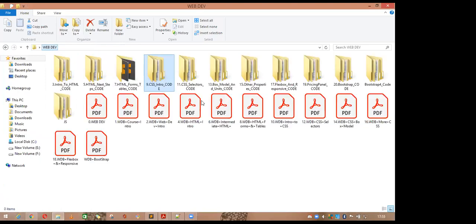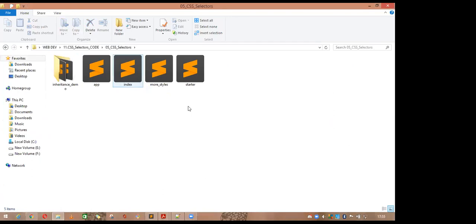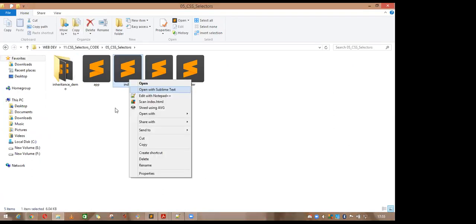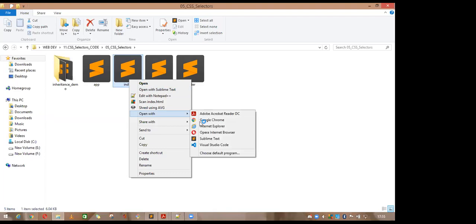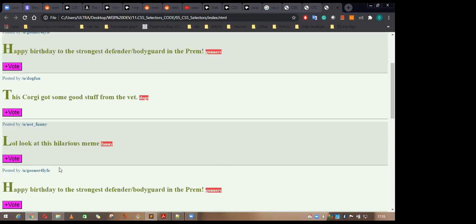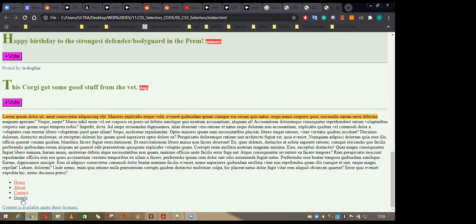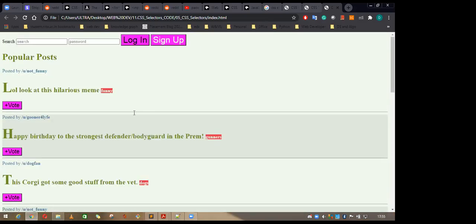So this is some different CSS selector. I will share all the code. There is a lot of code in this one. Don't worry. See, it looks very different. You added the color, the spacing, the alternative color. You made the first line into this blue one, and made this into a different color. All these things can be done by using CSS.